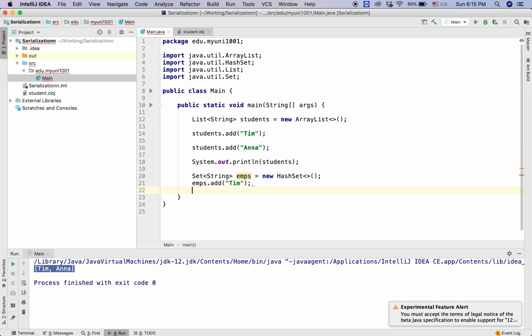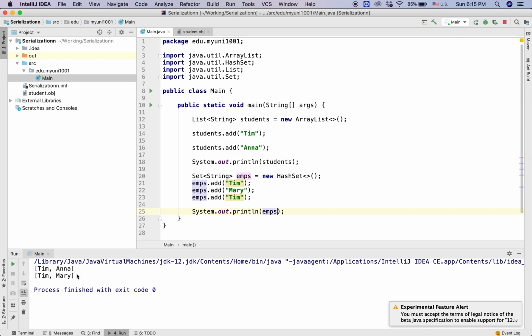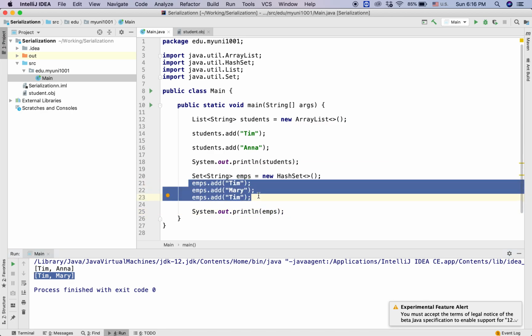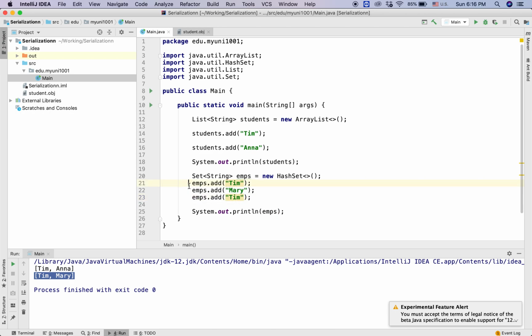and then we add Mary, for example, and then we try to add another Tim. Okay, and after that we system out the employee list to see what we get. When we hit the run button, you can see that we get only 2 values for the employees, even though we add 3 here. Why? Because set does not allow duplication, so we cannot add 2 values into the same set.